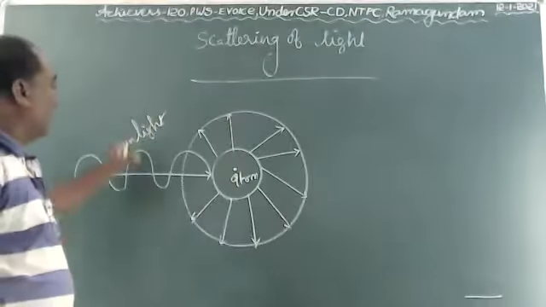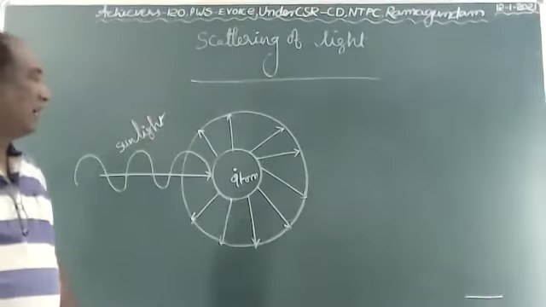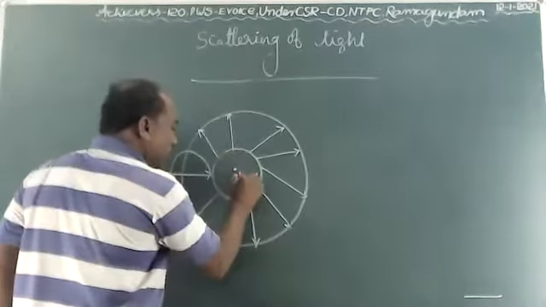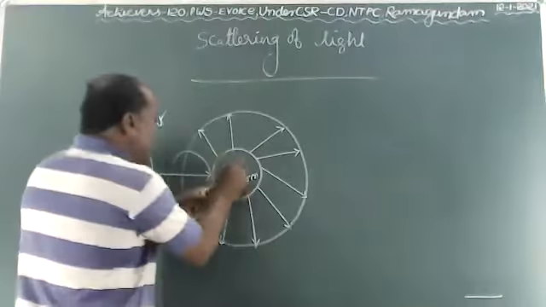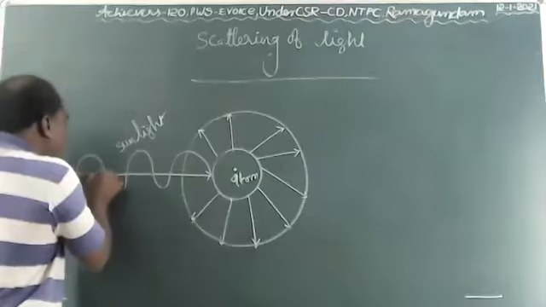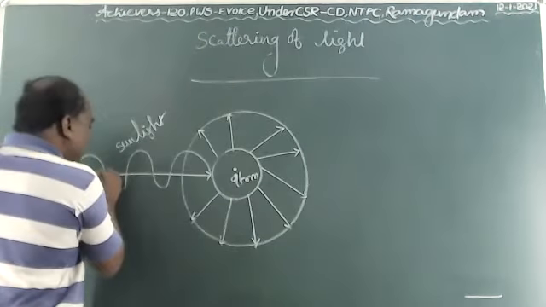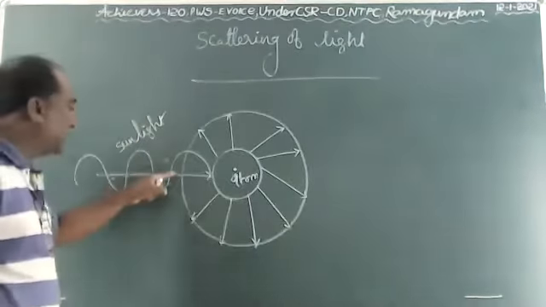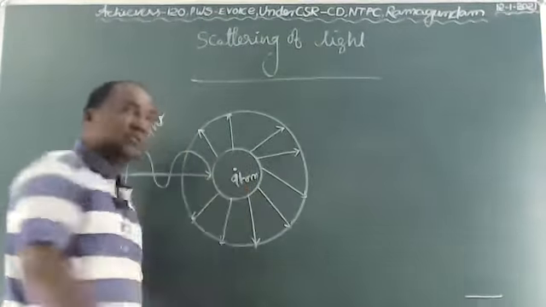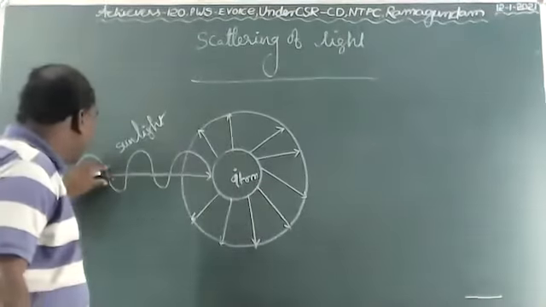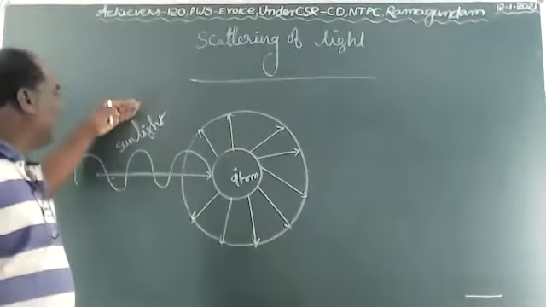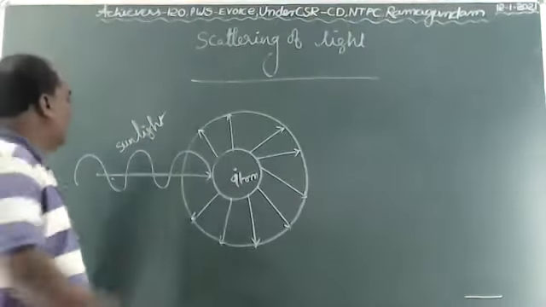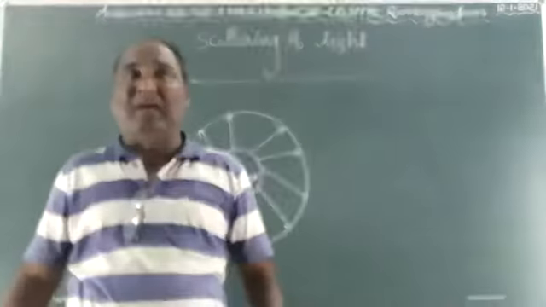Our atmosphere consists of different kinds of atoms. The atoms act as a center point. Here the atom is at the center point. The sunlight travels towards the atom. The sunlight produces energy, and that energy is absorbed by the atom, children. Sunlight is a white light, that means it is a combination of different colors. The white light contains different wavelengths of colors.